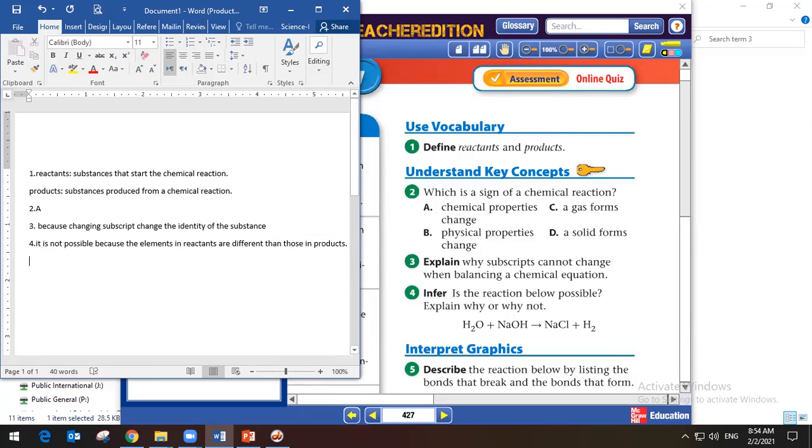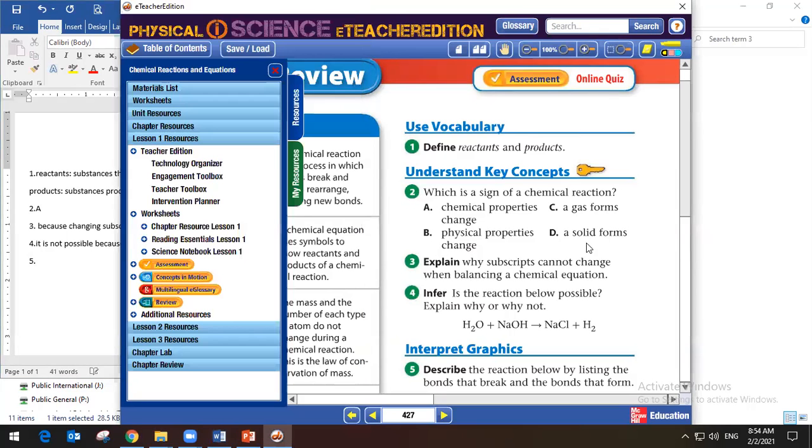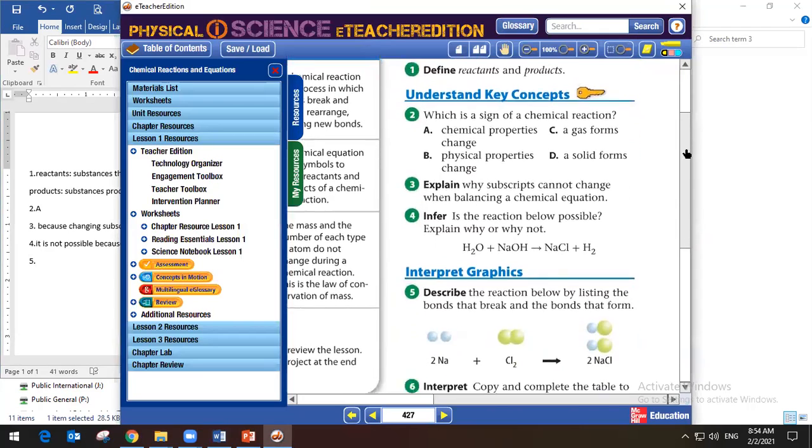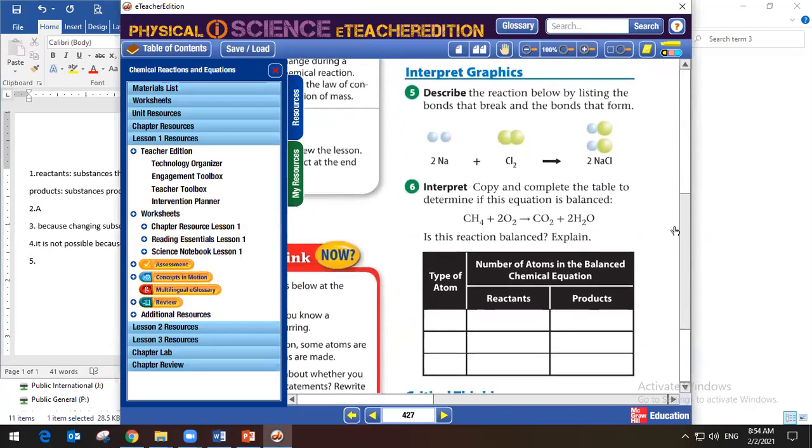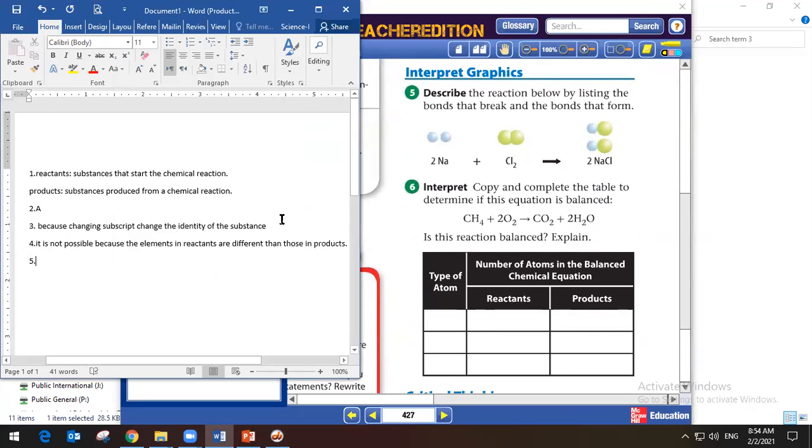So let's pass to question number 5. Question 5, he asked, describe the reaction below by listing the bonds that break and bonds that form. So who can tell me what happened in that reaction? Other guys, please raise your hand. Yes, Fadia? It's balanced. He doesn't ask to balance. We are in question 5.